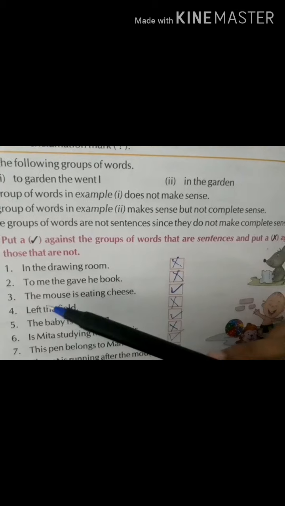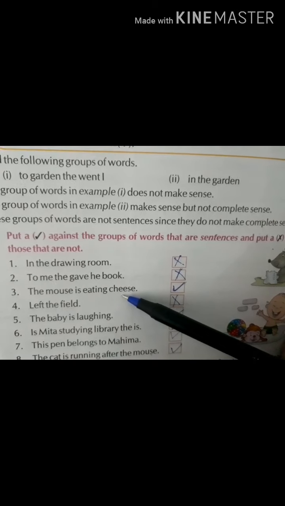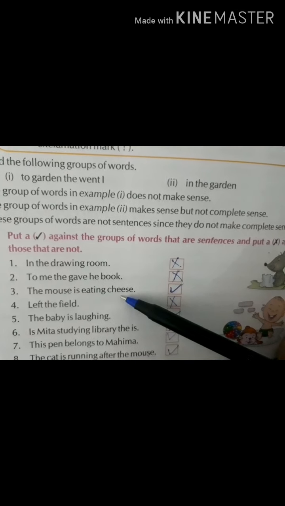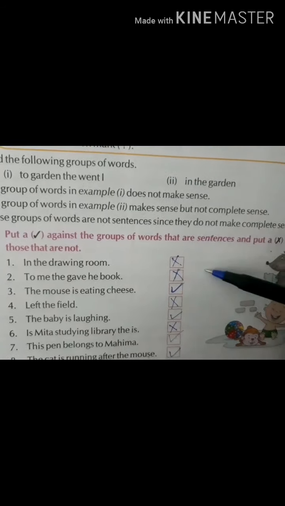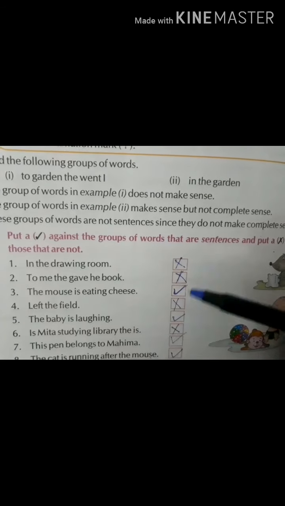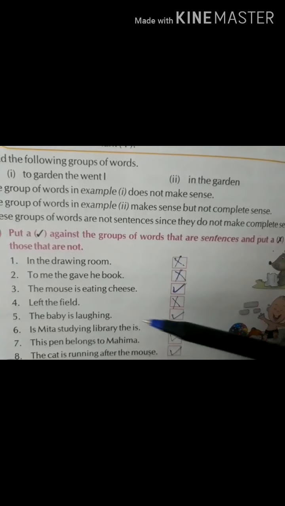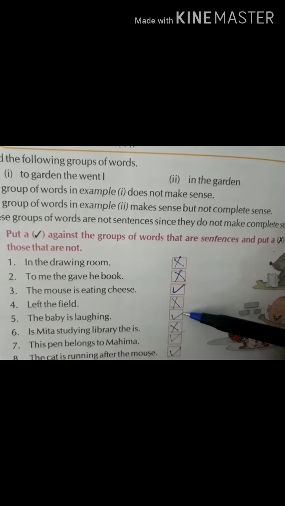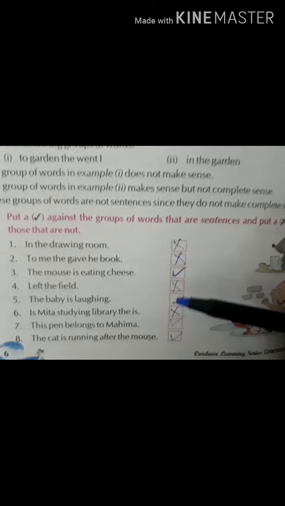Next is, the mouse is eating cheese. Yes, this makes a complete sense. So I have put a tick. Left the field. This is again incomplete. So I have put a cross. The baby is laughing. Correct.